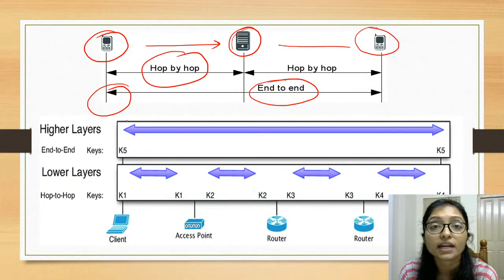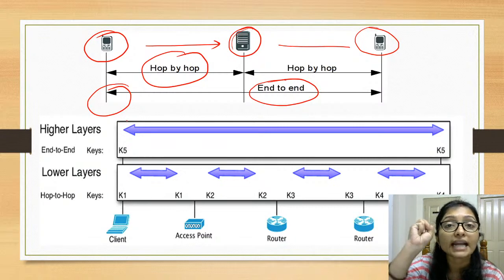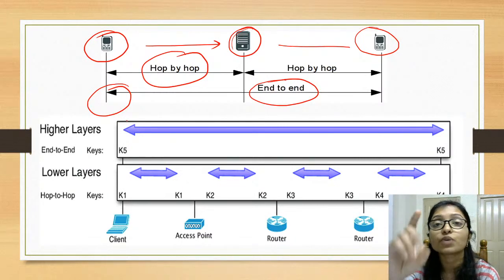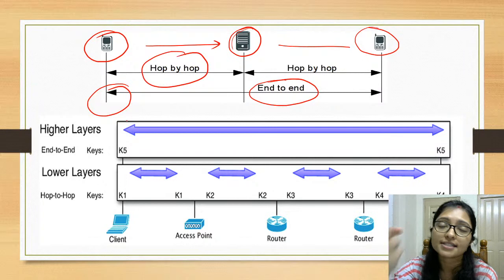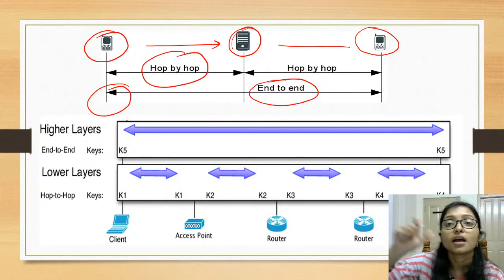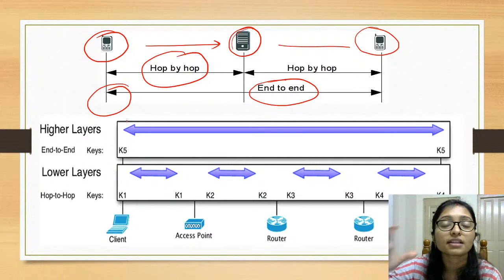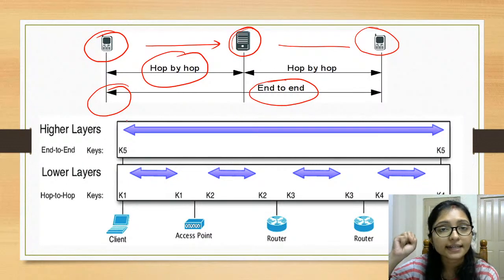Physical layer means whatever you can see; physically you can touch it and understand, okay, this is the layer. Your computer, your router, your wire, your network, that is the physical layer. It is touchable, you can feel it.